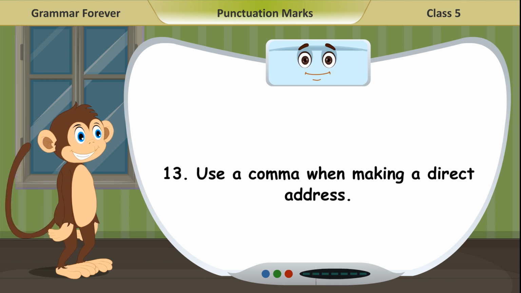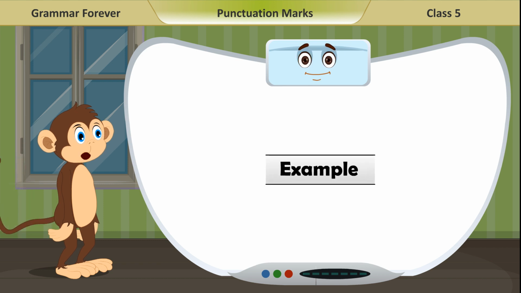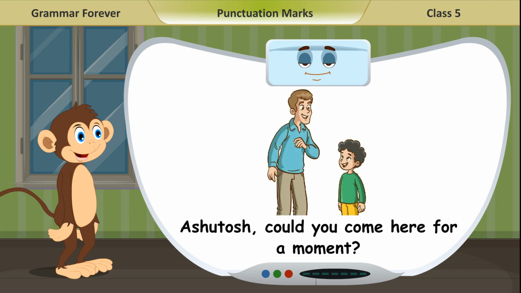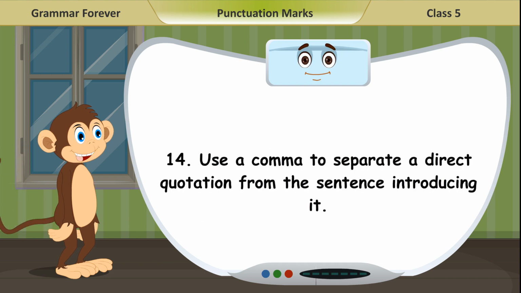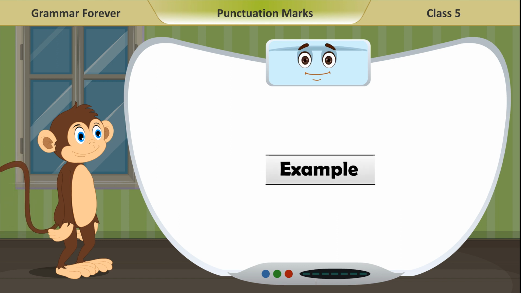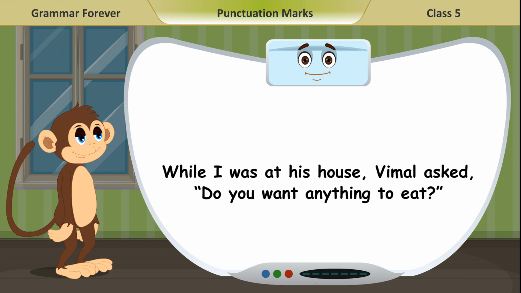13. Use a comma when making a direct address. Example. Ashutosh, could you come here for a moment? 14. Use a comma to separate a direct quotation from the sentence introducing it. Example. While I was at his house, Vimal asked, "Do you want anything to eat?"